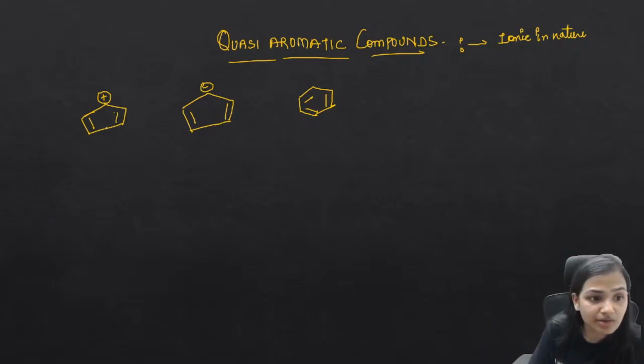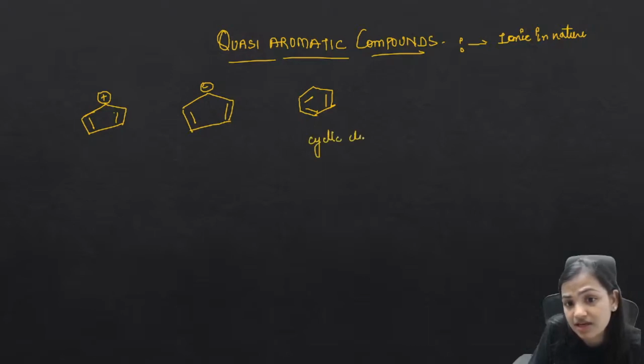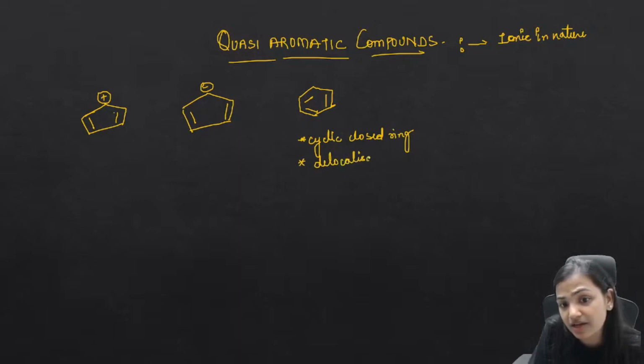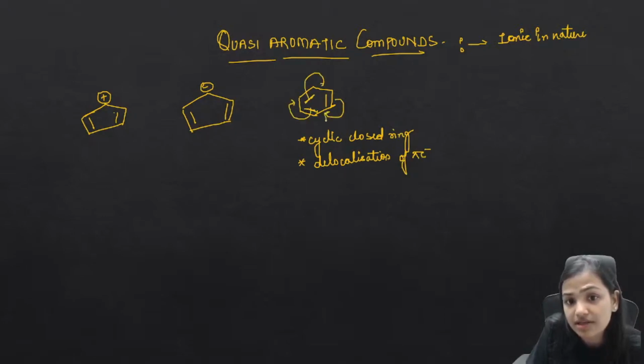So if I am talking about this, this and this, what is the difference that you could notice? You would say that, ma'am, here this is a benzene, which is a cyclic closed ring. Other than that, here also we can see that there will be delocalization of pi electrons. Delocalization of pi electrons is already there. We do have a conjugated system. This electron will go there, this will go there, this will go there. There we have a complete delocalization of pi electrons.